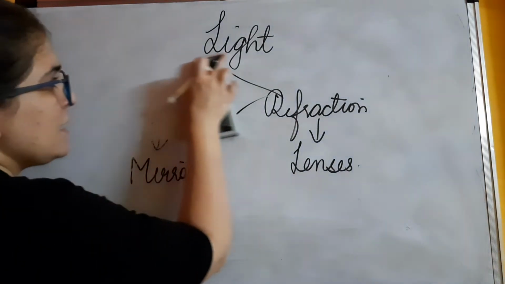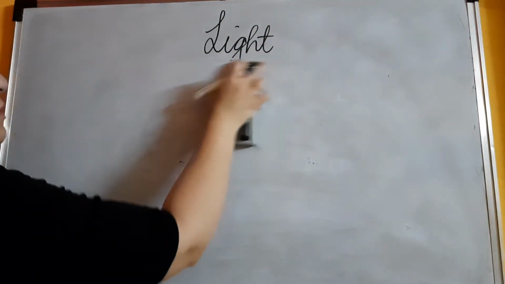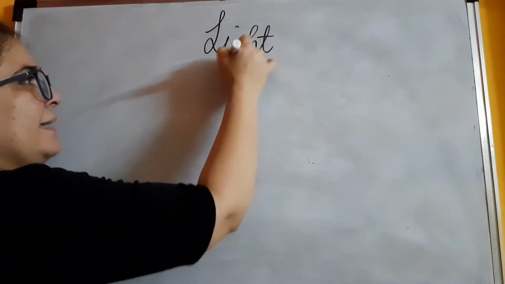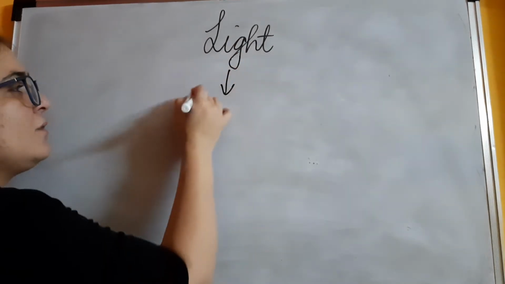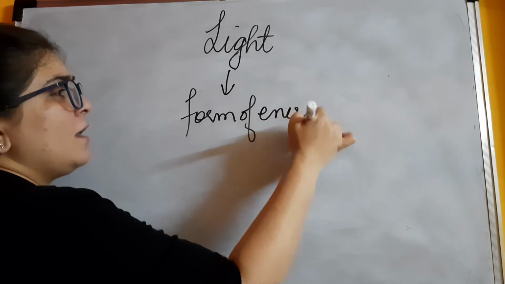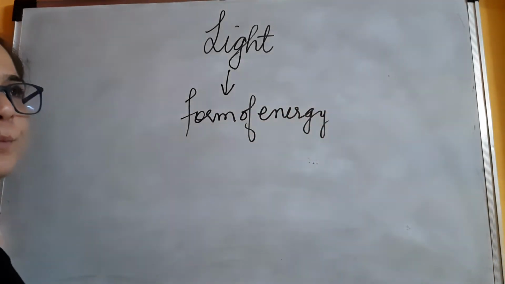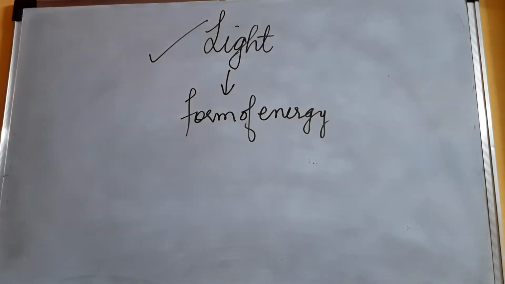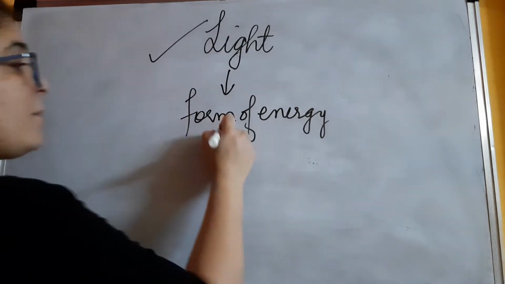is light. If you want to tell it to a person who is not a science person, who doesn't know the complex things, how are you going to explain what exactly is light? What we say is light is a form of energy. Like we say for wind, wind is also a form of energy. What is heat? It is a form of energy.